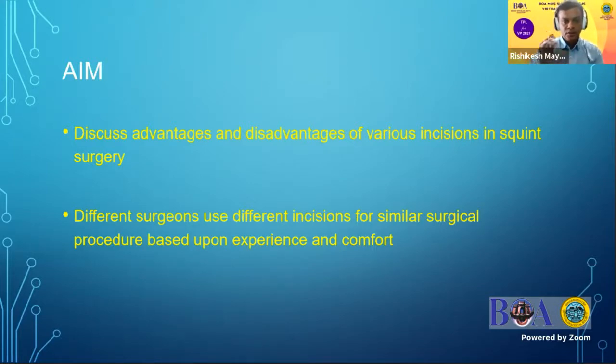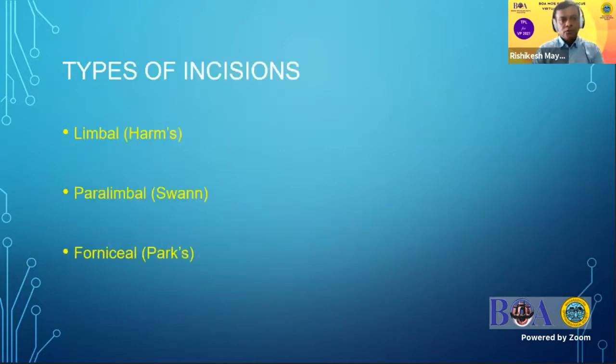There is nothing like one rule fits all. Different surgeons use different types of incision for similar surgical procedures based upon their experience, comfort, and also the patient profile. So basically there are three types of incisions we use for squint surgery. One is the limbal or Harms incision. One is the paralimbal; Swan is basically a type of paralimbal incision. And the fornicial incision or Parks incision.